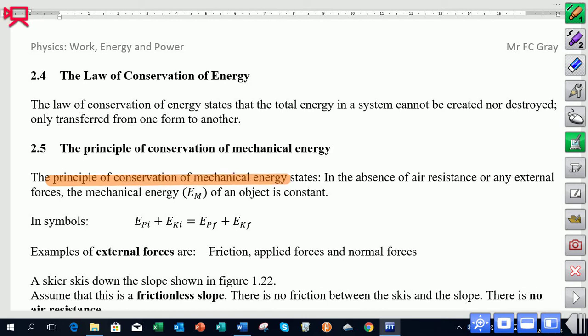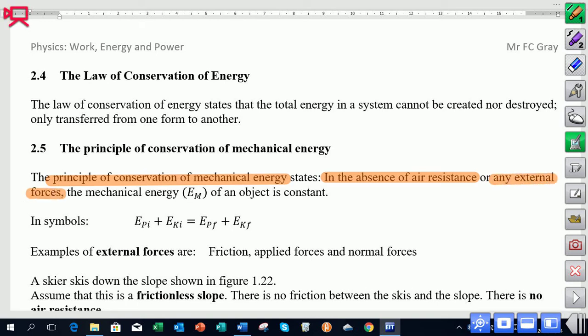Notice the change in words here. Firstly, it's called a principle. Secondly, it's the conservation of mechanical energy only. And if we look at the statement, it says, in the absence of air resistance, so if we ignore air resistance in all our problems, or any external forces.